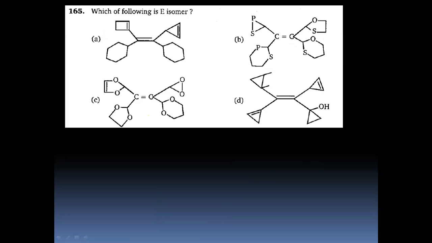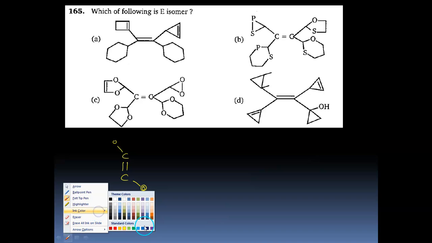Next, question number 165. It says, which of the following is an E isomer? Now we know an E isomer is when you have the highest priorities on opposite sides, just like trans configurations. So we have to identify which of the following molecules is an E isomer. In all the molecules, we have to identify the priority order.